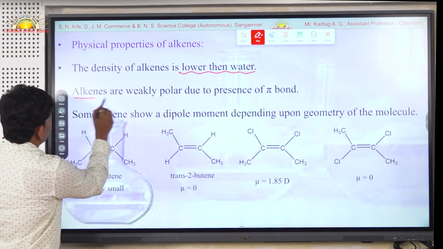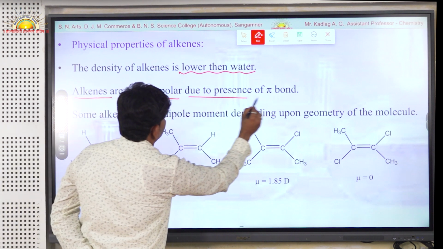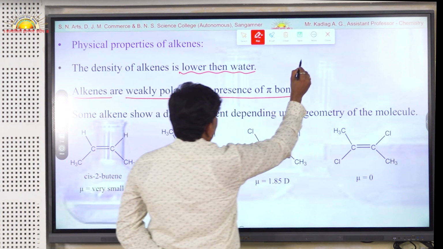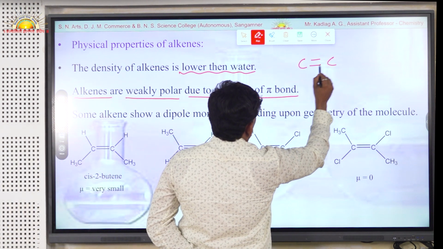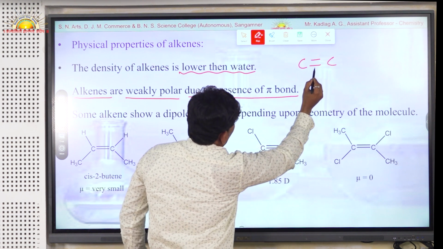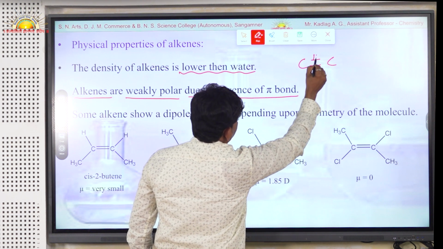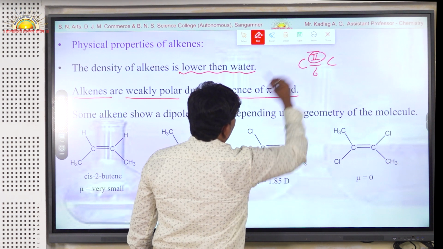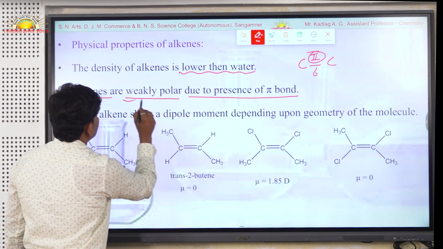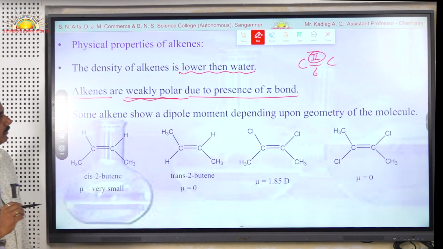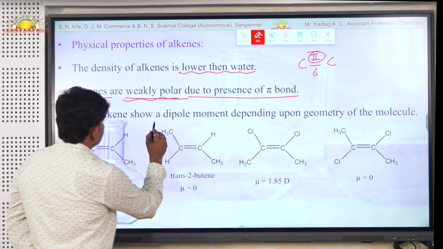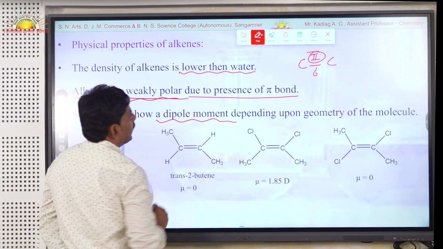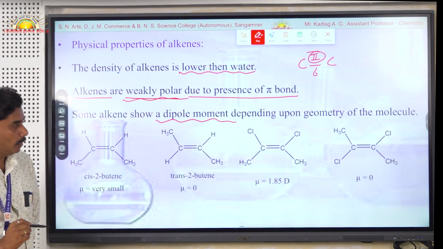Now some alkenes are weakly polar due to the presence of the pi bond, because an alkene has a carbon-carbon double bond, and in this carbon-carbon double bond, one bond is a sigma bond and the second is a pi bond. Due to this pi bond the alkenes are weakly polar in nature, and due to this weakly polar character or polarization, some alkenes show some dipole moment depending on the geometry of the molecules.